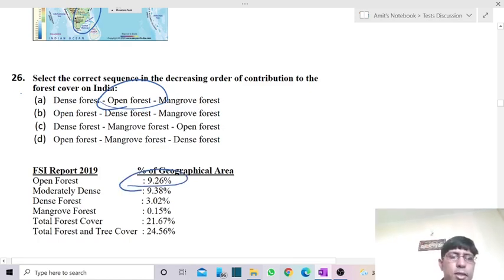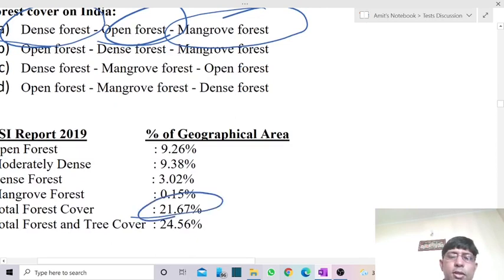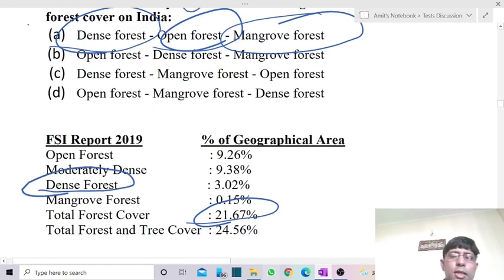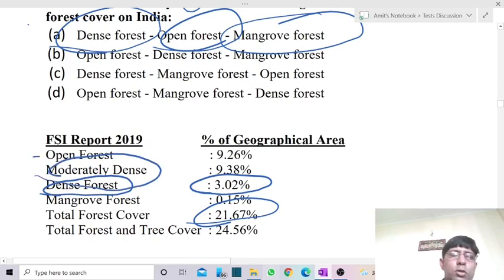So from these three, open forest contributes the maximum, almost 9.26% of the total geographical area. Then comes dense forest, which contributes much less. We have three orders in this case: dense forest region, moderately dense forest region, and open forest region.